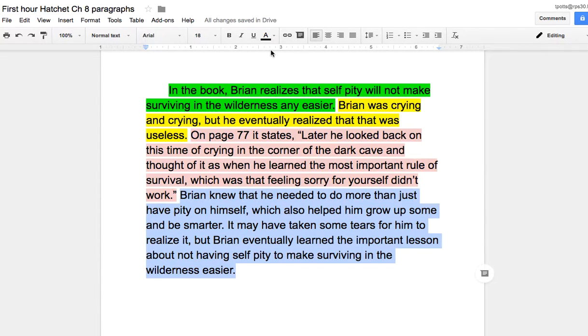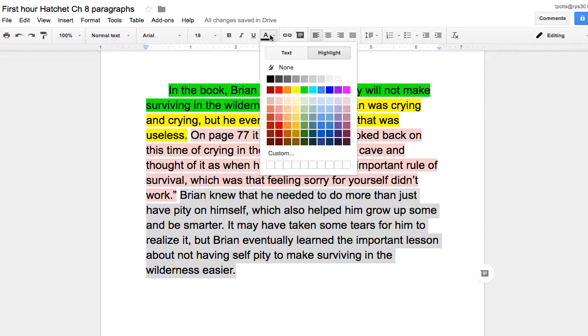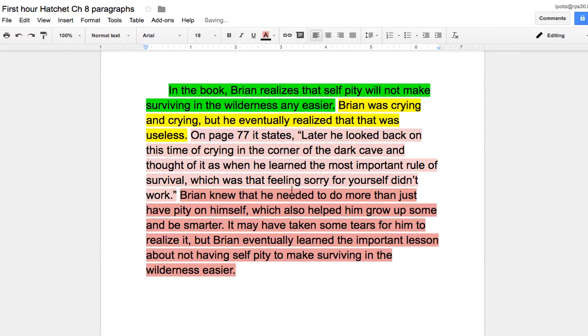They're saying that they're using this quote, and they're explaining that yes, he cried, but he eventually reflected on it and he realized crying is not going to change the situation. So I'm not going to count against them on mechanics just yet. So everything seems to be there. So this would be 100.